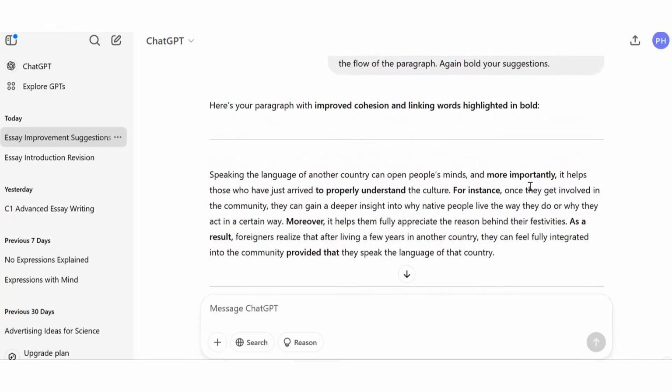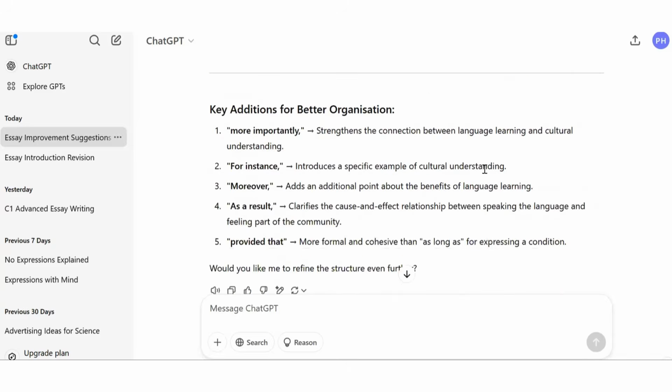Right, okay, and we've got some suggestions made here. So we've got some linking devices here, for instance, moreover, as a result. You can see here how these connect sentences better. And again, here we've got the suggestions and the reasons behind it.